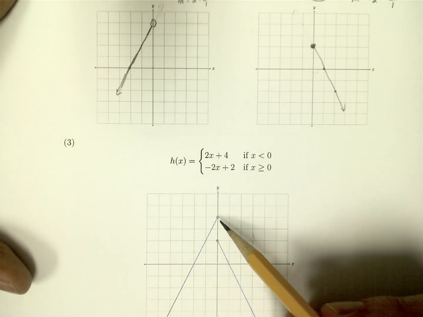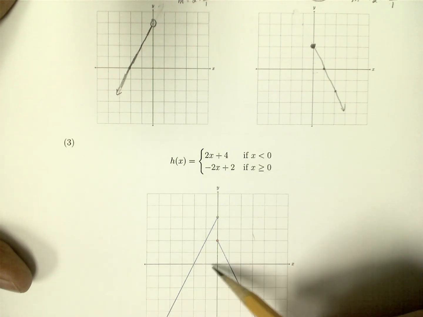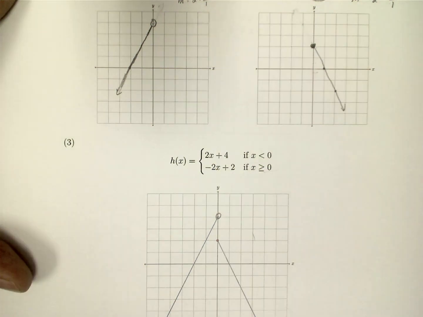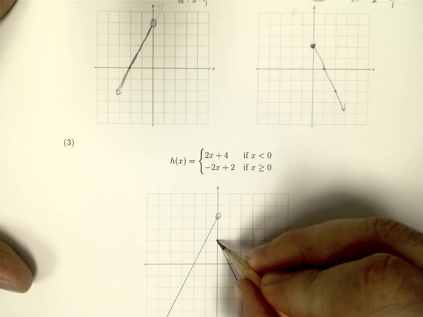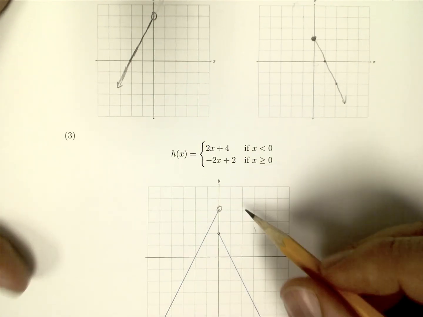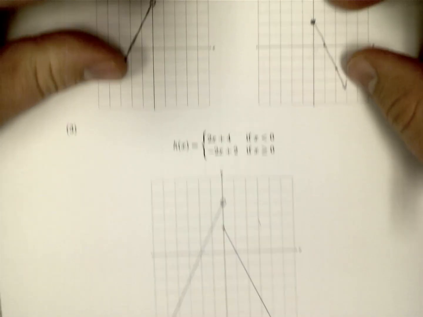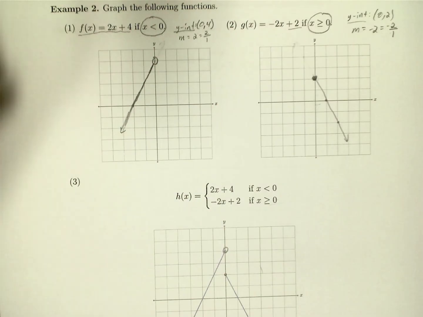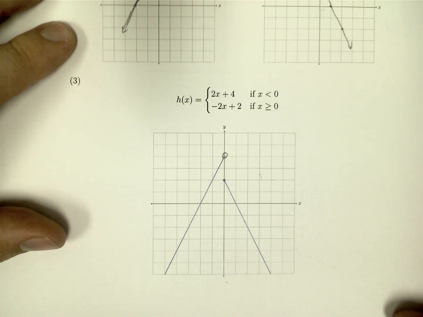So we went up to 4, had this, and then had the hole. This is pretty small, but let me enlarge it here. And then here we have a solid filled in dot. And it's basically just taking these two that we have and putting them into one graph. That's all we're doing here.